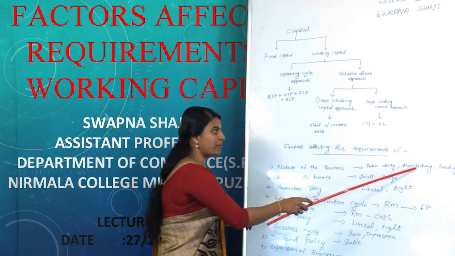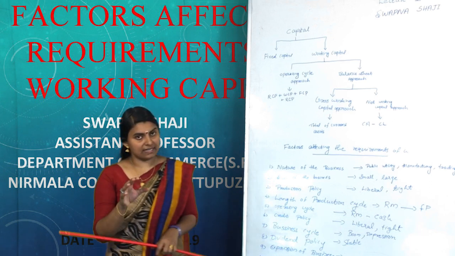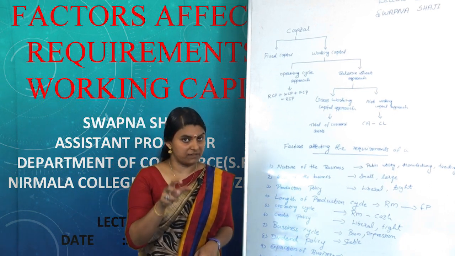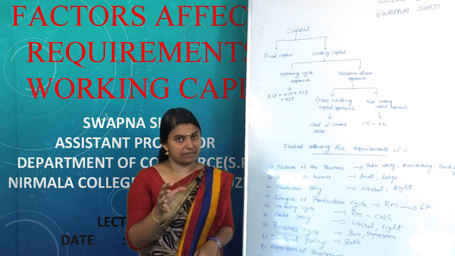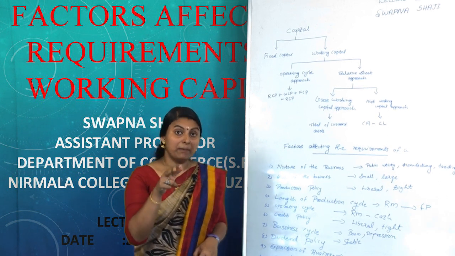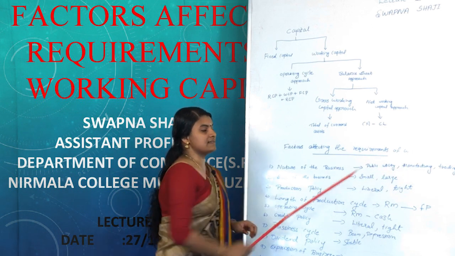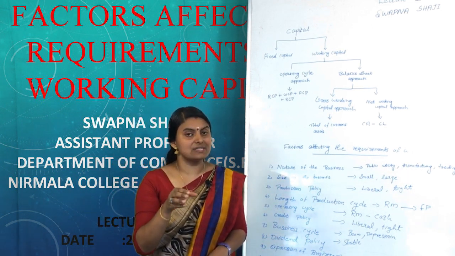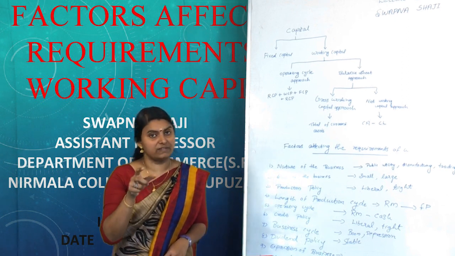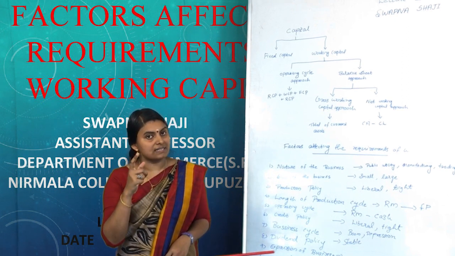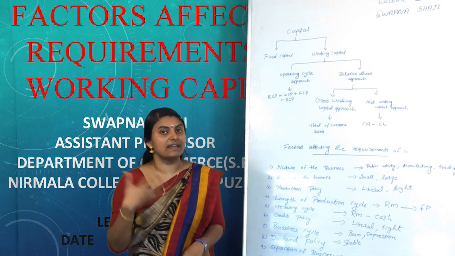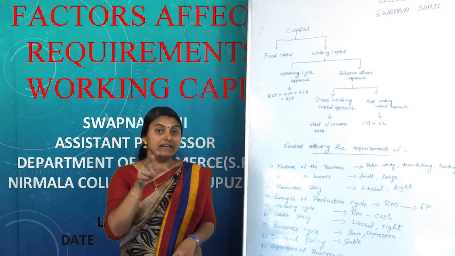However, manufacturing concerns need a sizable amount of working capital along with the investment in fixed assets like plant and machinery, land and building, etc. But trading concerns need more and more working capital in order to satisfy the increased demand of the customers, because they concentrate mostly on credit sales, so the majority of their amount is blocked in the form of credit sales.